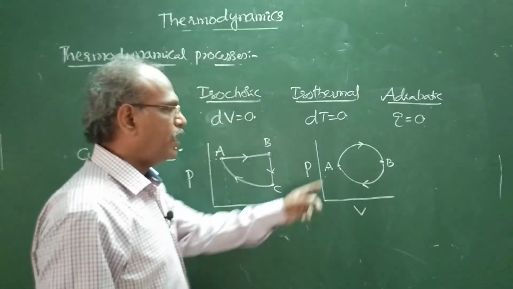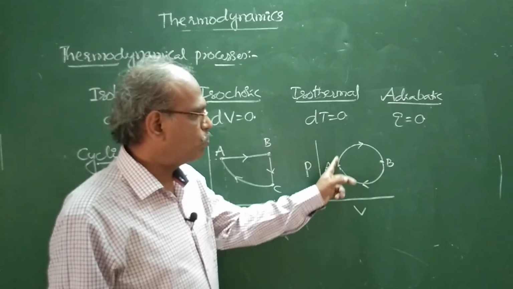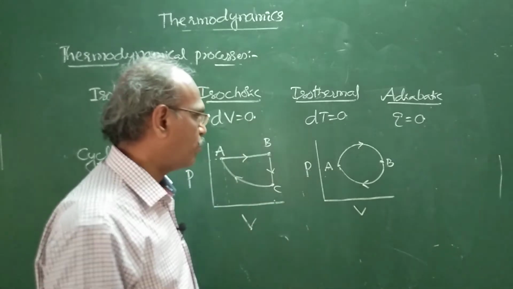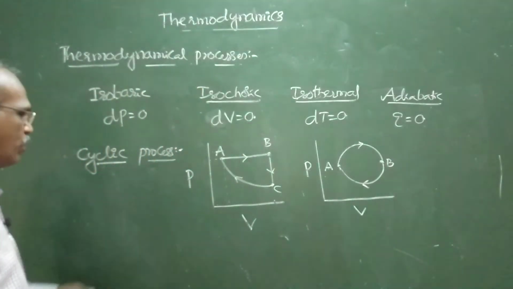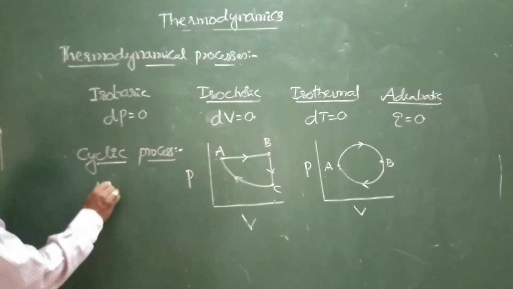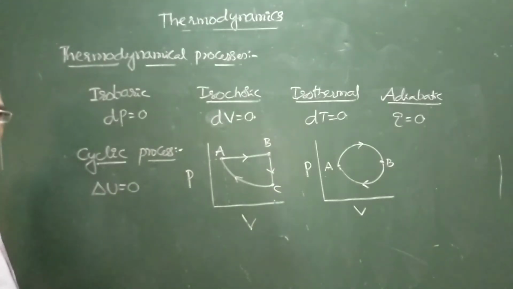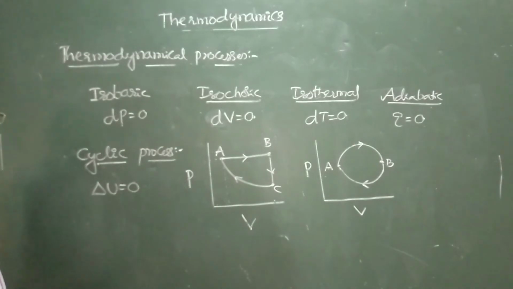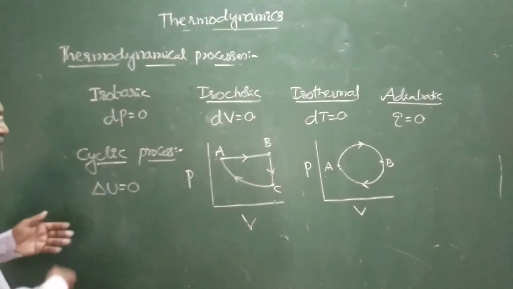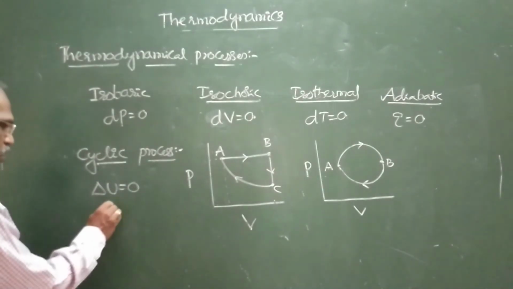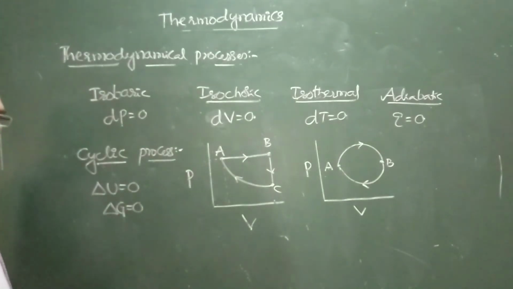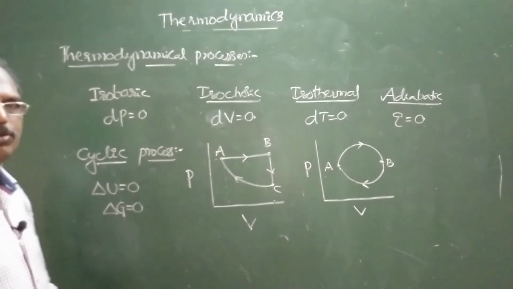See, again it came to its original state. So this is said to be a cyclic process. In a cyclic process, delta U is 0. There is no change in its internal energy, because it is coming back to its original state. Or delta G is 0, or delta H is 0.